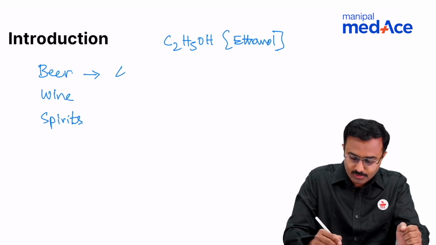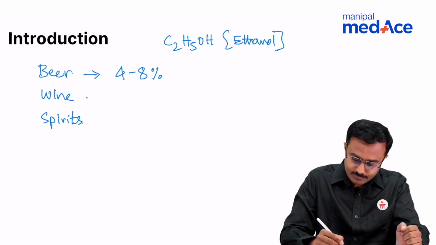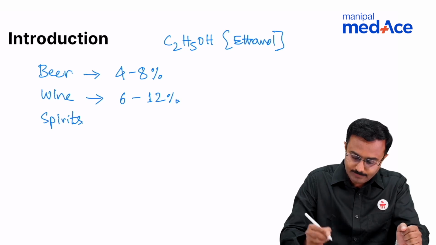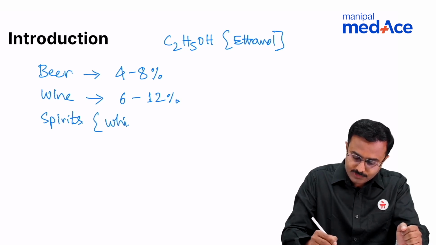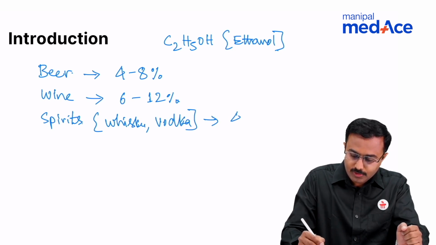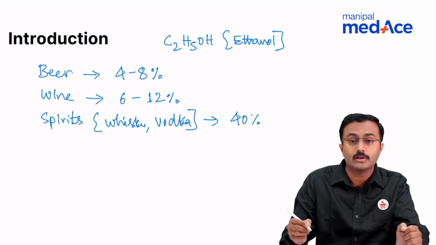Beer has about 4 to 8% alcohol content. In wine, about 6 to 12% alcohol. In hard liquors like whiskey and vodka, they contain about 40% alcohol.